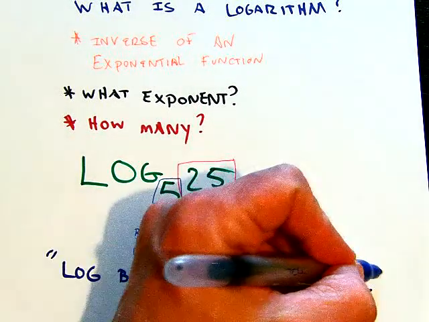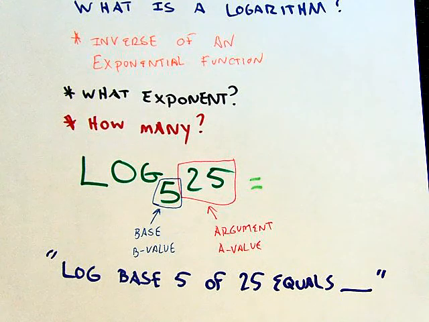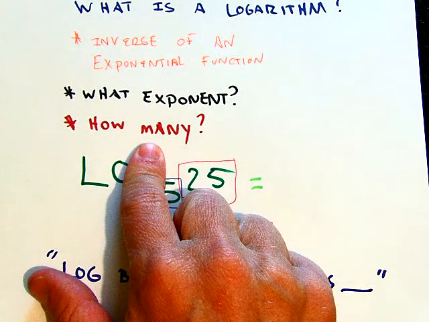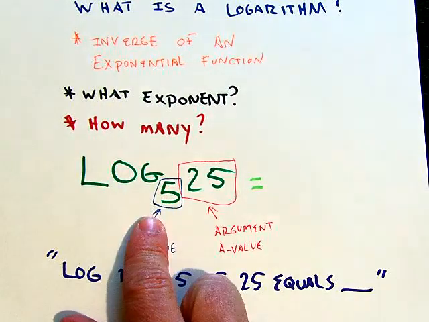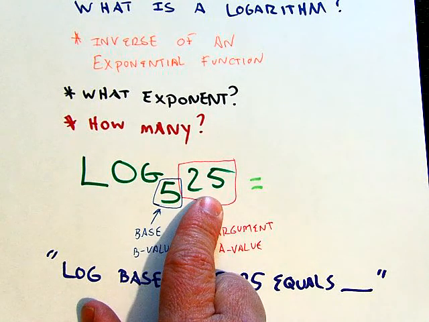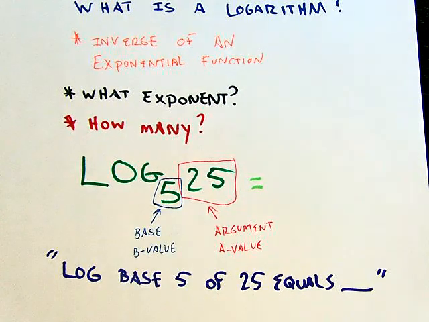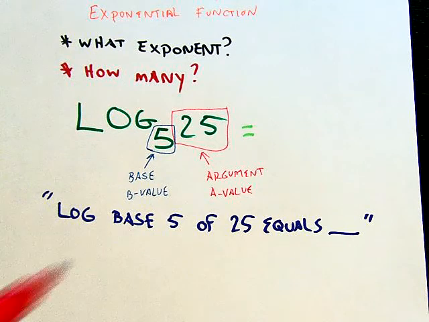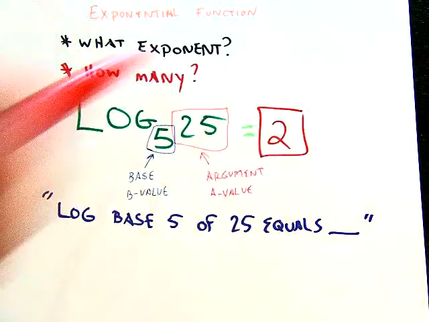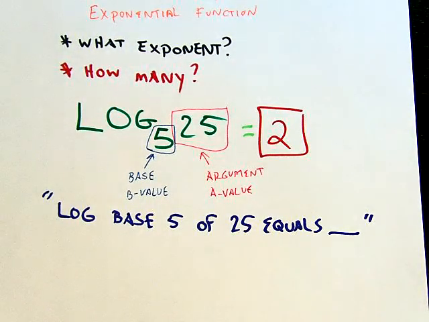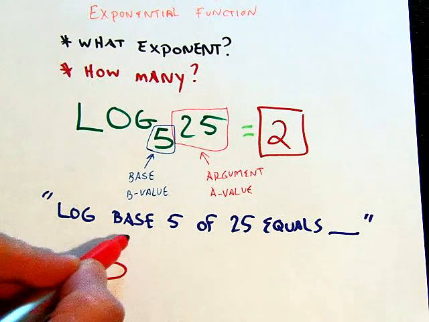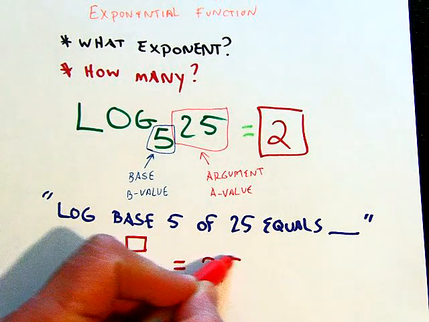So this is the most confusing part, the fact that there's no symbol for logs. Is there a symbol for logs? Nope, we just use an abbreviated word as part of it. So the answers to logs are what? How many? What exponent? So using the base, how many 5s does it take me to get to 25? What exponent would I use with 5 to get to 25? So the answer to this log problem is 2, because with 5, what we can do is 5 to what power equals 25.